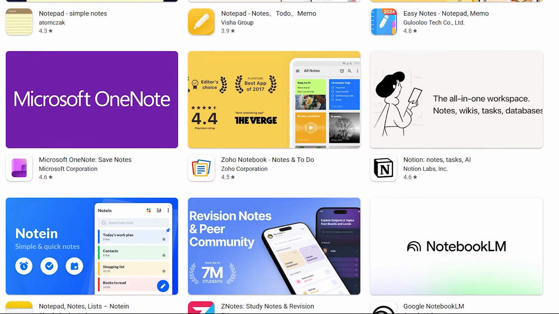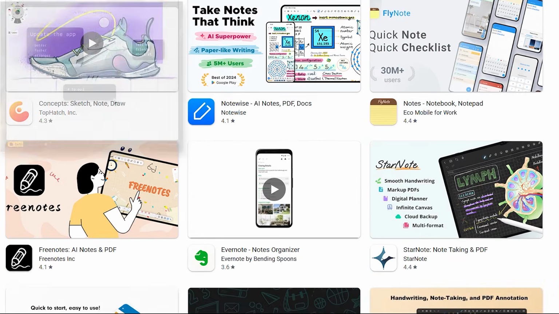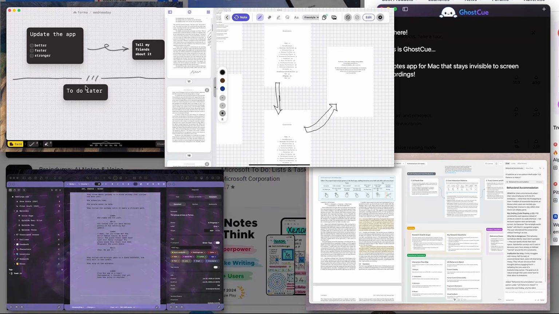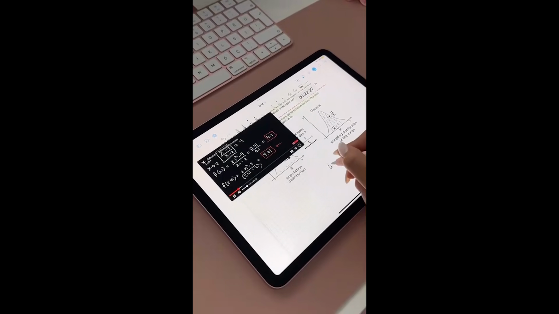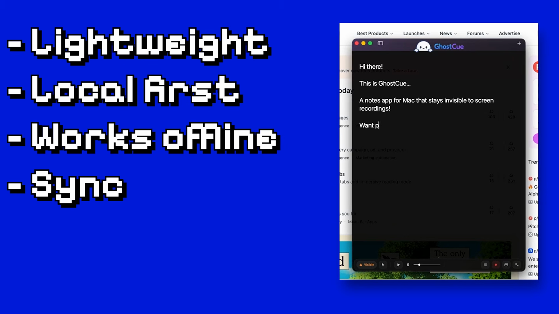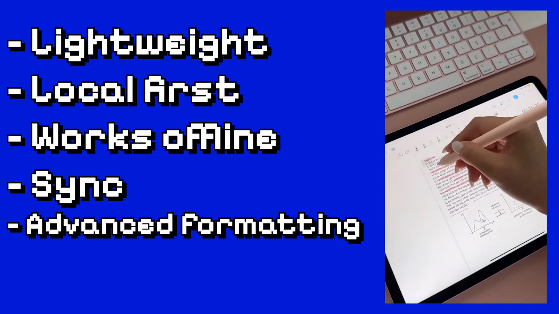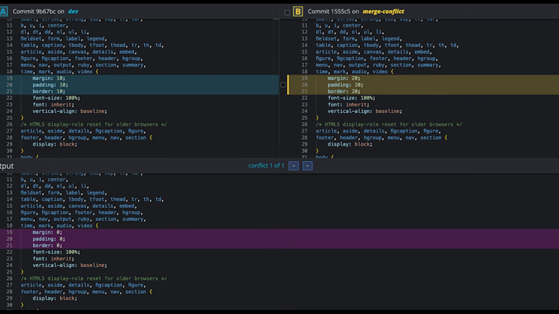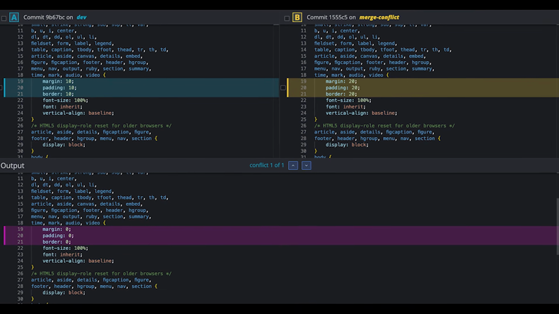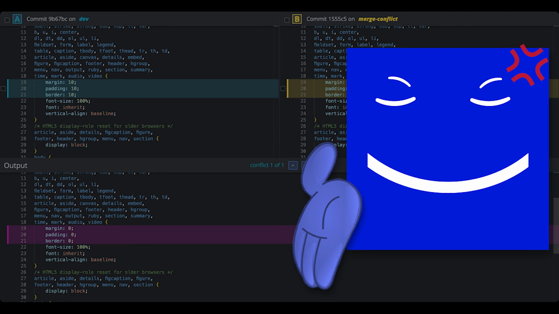There are a million note-taking apps, and somehow all of them are either bloated, expensive, cloud-based, or missing the one feature you desperately need. Even in big 2026, there's still no app that is lightweight, local first, works offline, syncs across multiple devices, and has advanced formatting features like Notion for free. Why? Why not use a Git-like system that tracks changes and synchronizes them across multiple devices? Is this too much to ask, guys?